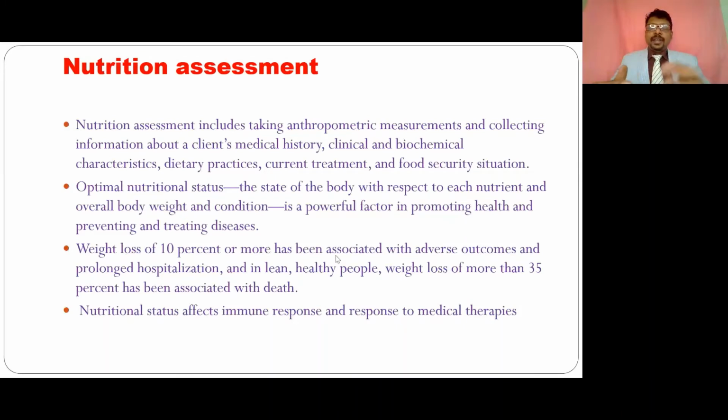So this is very, very important while giving the treatment plan and checking any biochemical analysis, or any dietary practice and any current treatment progression or any food security issues. We have to check the nutritional assessment, and also optimal nutritional status. So we have to understand, if you assess properly, we can identify the people who are having abnormal nutritional deficiencies. That means any malnutrition or also overnutrition, or maybe extra calories accumulation, so we have to check with a proper nutritional assessment.